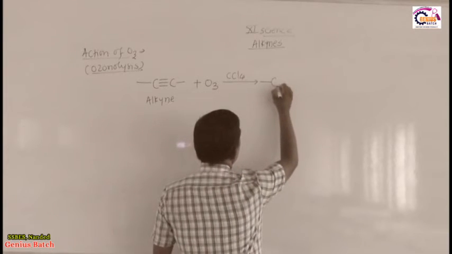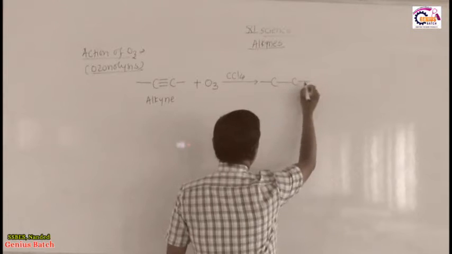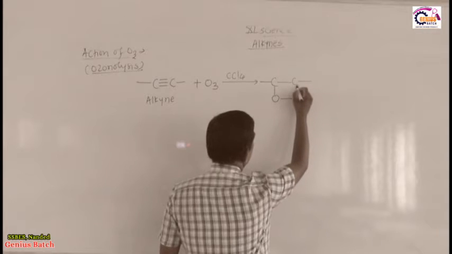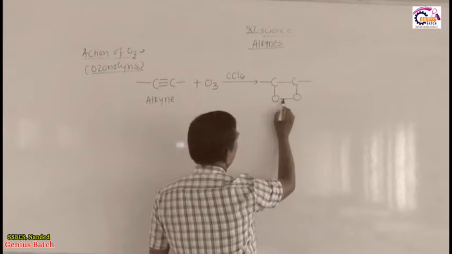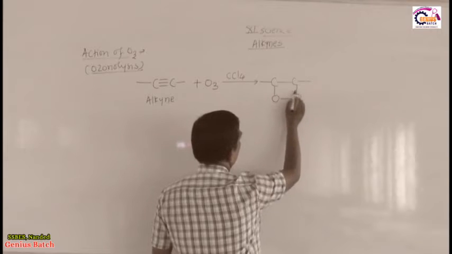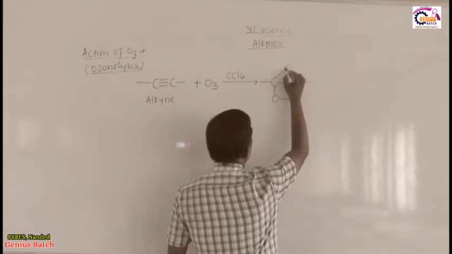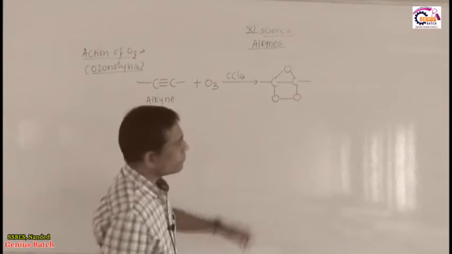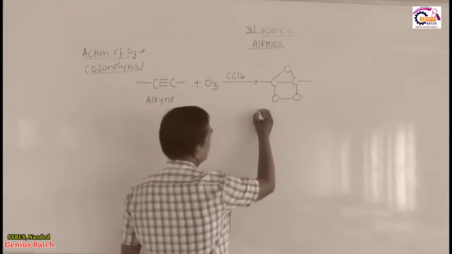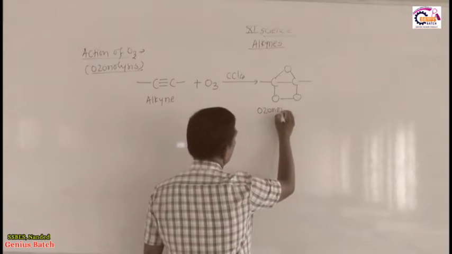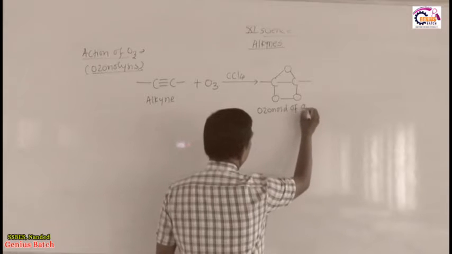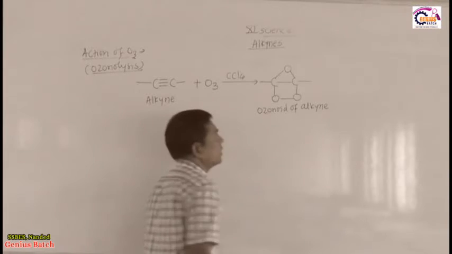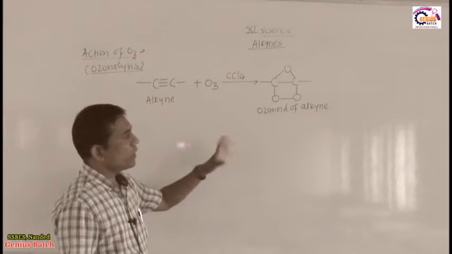Look here, carbon-carbon single bond. So, out of the 3 oxygens, 2 add here and it also balances the valency of oxygen, it will form 2 bonds. The remaining one that is present at the top also forms 2 bonds. So, in this way the intermediate called the ozonoid of alkyne is formed. So, this is the ozonoid of alkyne.